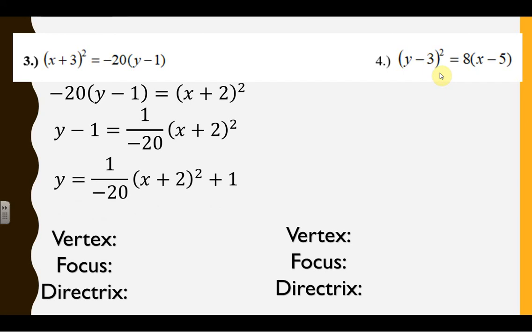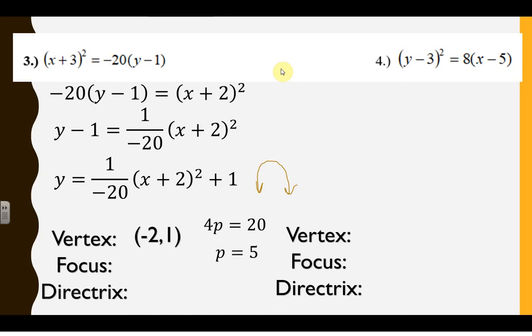Look at that. So what's the vertex? Opposite, same, so negative 2, positive 1. It's a downward facing parabola. X squared, negative, down. Okay. Inside, outside. So then we have the vertex at negative 2, 1. We find our p. 4p equals 20 means our p is 5.